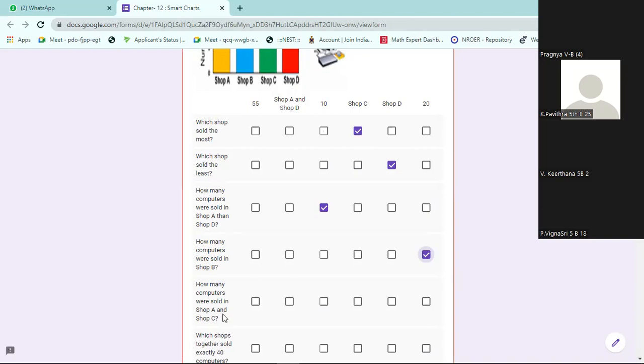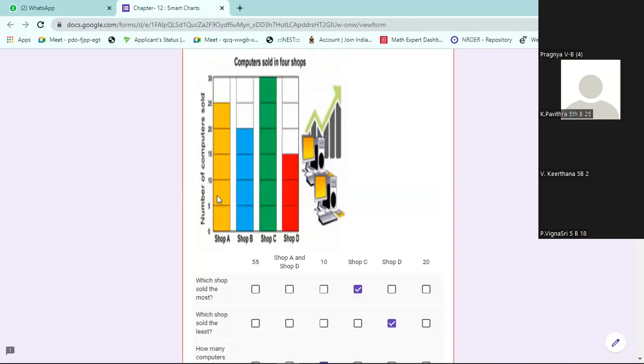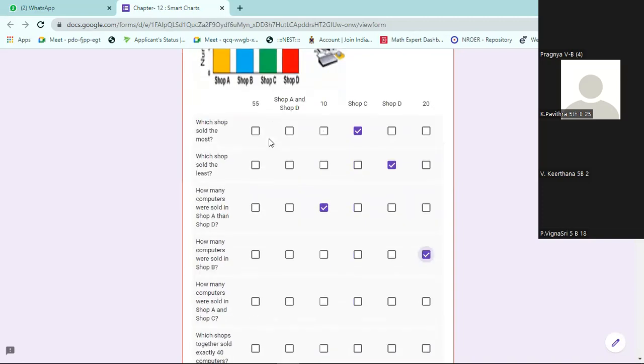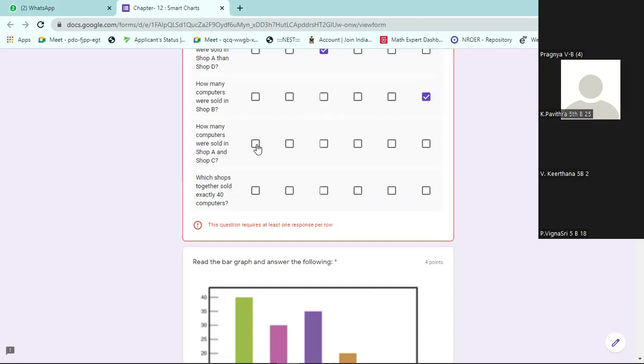Next, how many computers were sold both in A and C? A and C you have to add. A is 25 and C is 30. 30 and 25 will be 55. First option.